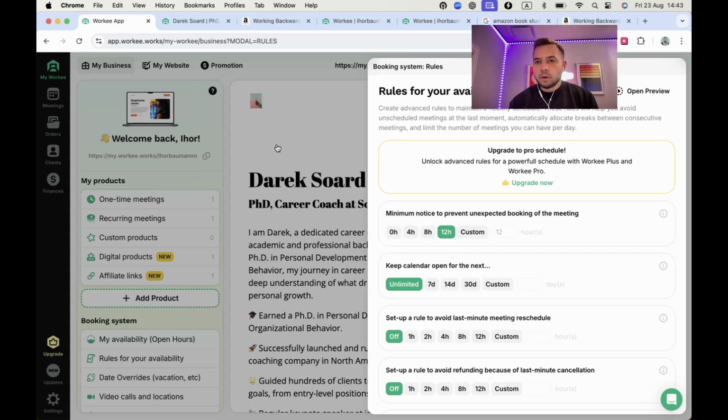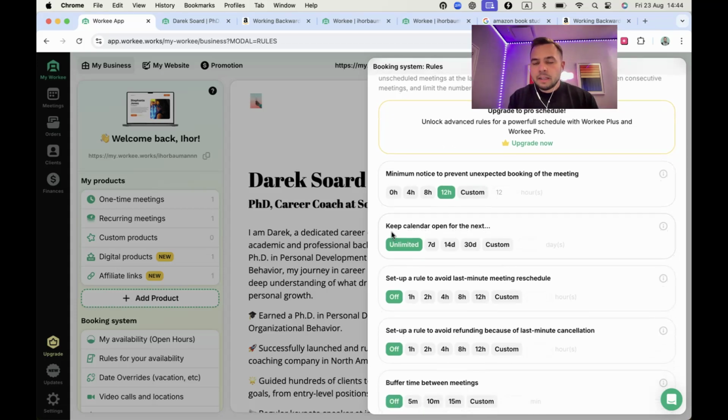And the way it works, and why it is so special, is because it allows you to create some special, complex rules for your availability to make sure you are managing your time in the best way possible. For example, with Workee rules, you can select minimum notice to prevent unexpected bookings for the meeting. You can select a rule to keep your calendar open for the next specific days.